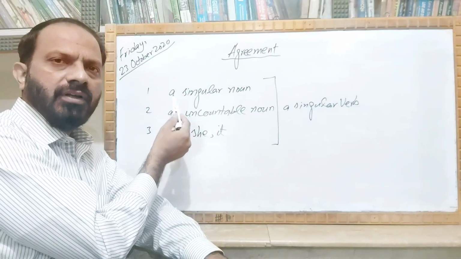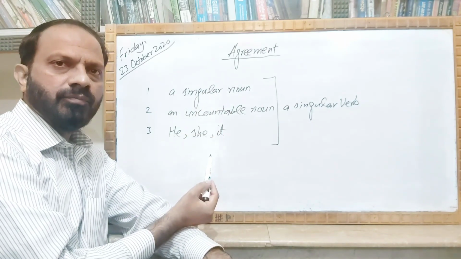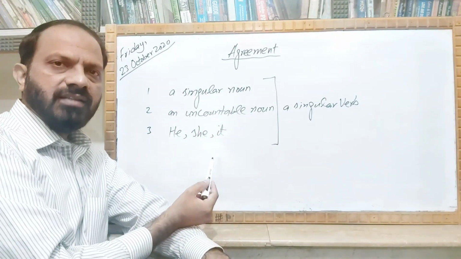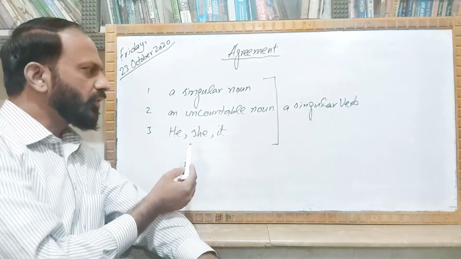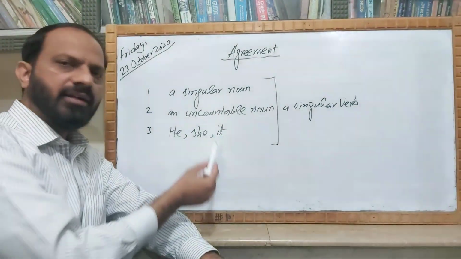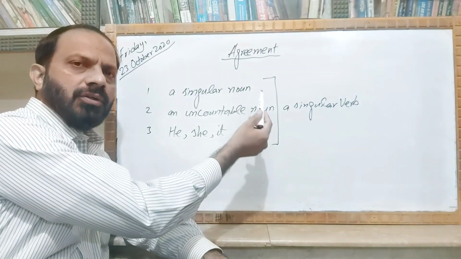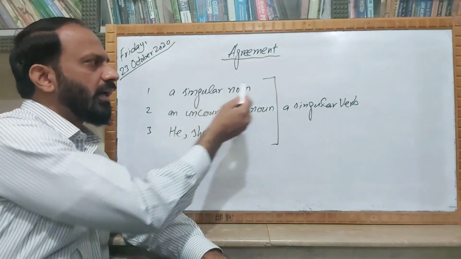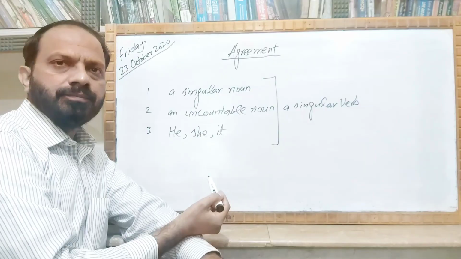If you are having a singular noun as a subject of the sentence, if you are having an uncountable noun as the subject of the sentence, or if you are having he, she, it as the subjects of the sentence, then you will always make use of a singular verb after these subjects.